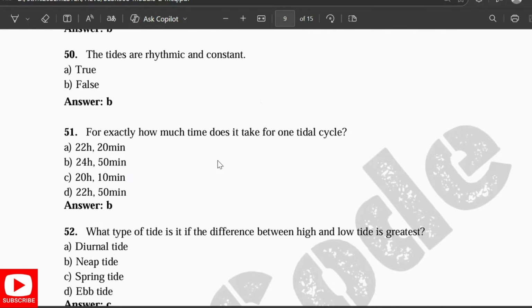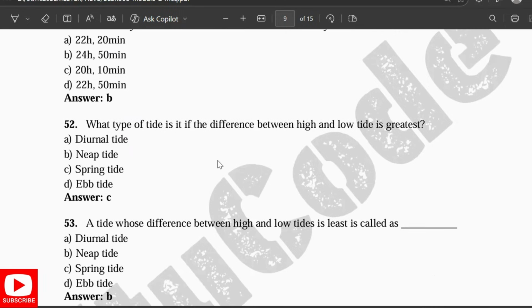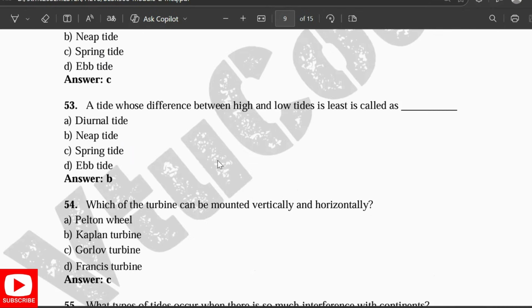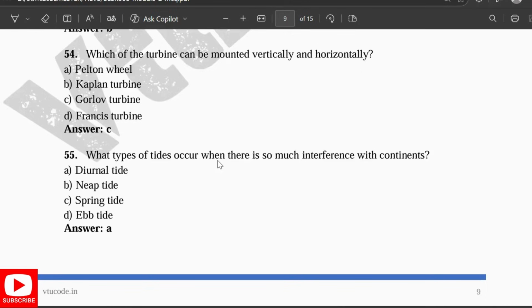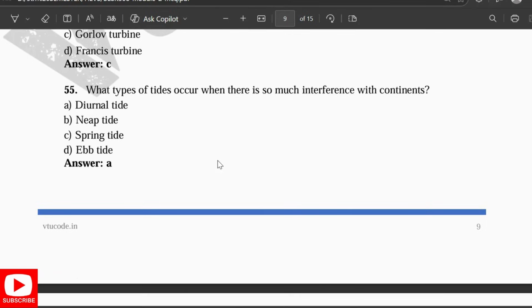Tides are rhythmic and constant. False. For exactly how much time is required for one tidal cycle? 24 hours, 50 minutes. What type of tide is there when there is a difference? If there is a big difference between high and low tide, it is spring tide. If the difference is low, then it is neap tide. Which of the turbine can be mounted vertically and horizontally? It is Gorlov turbine. What types of tides occur when there is so much of interference with the continents?